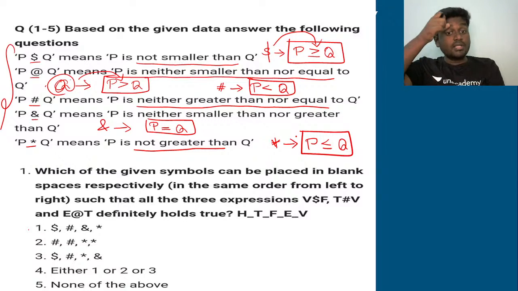That is, which of the given symbols can be placed in the blank spaces respectively in the same order from left to right, such that all the 3 expressions, that is $F, T#B, and E@T, definitely hold true.